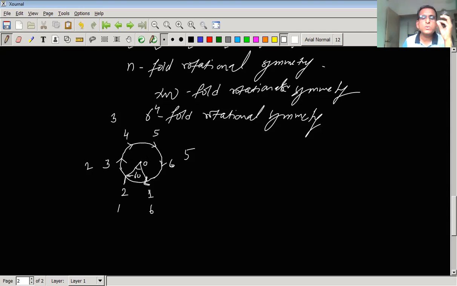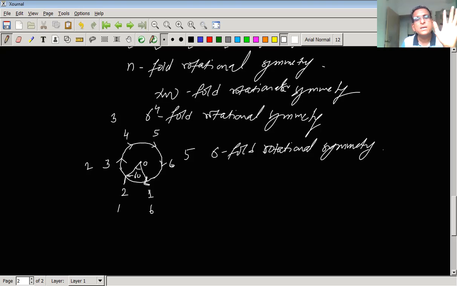So we will say that as far as this disc is concerned, the disc is possessing six-fold rotational symmetry, or we will say rotation of this disc through an angle of 60 degree will keep the disc invariant, unchanged. So this is what we mean by rotational symmetry, or more specifically, a six-fold rotational symmetry.